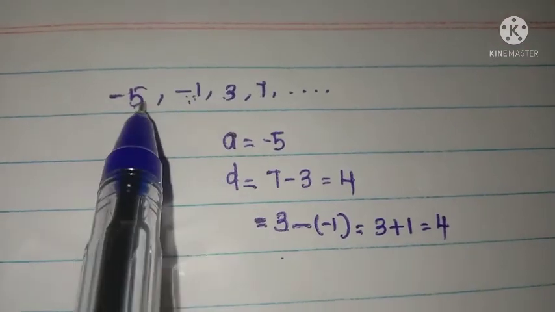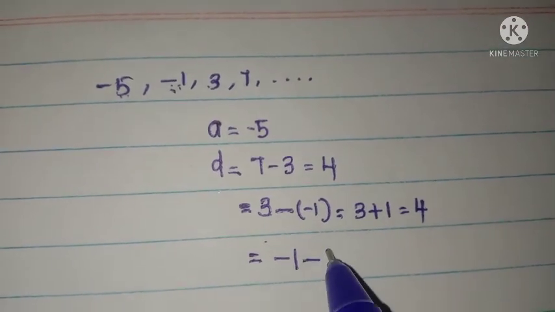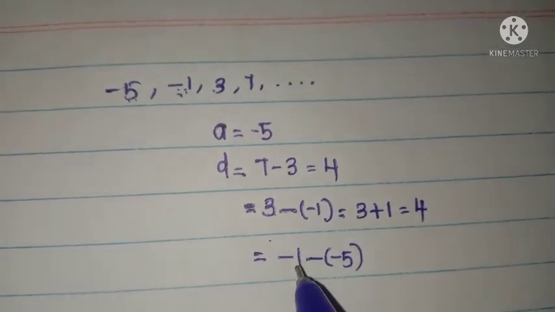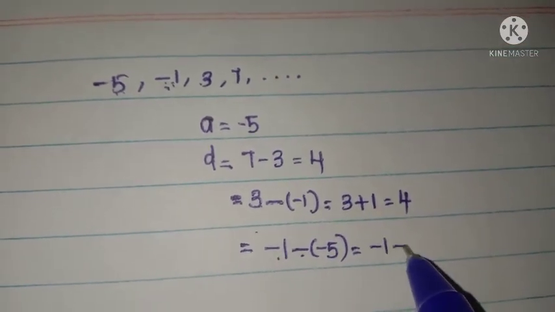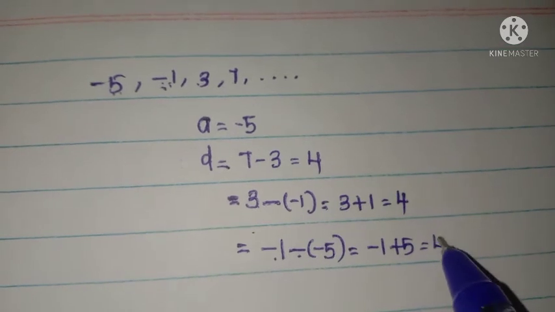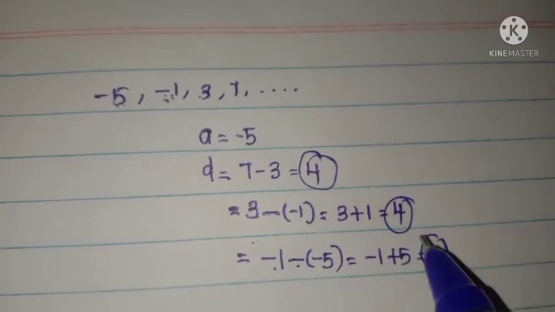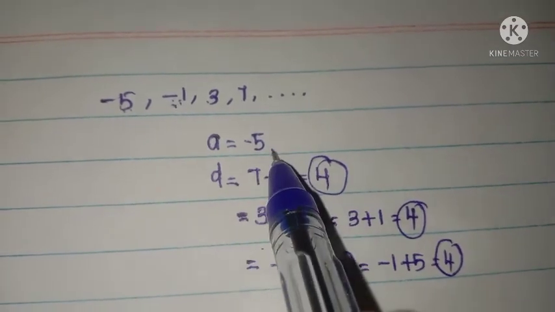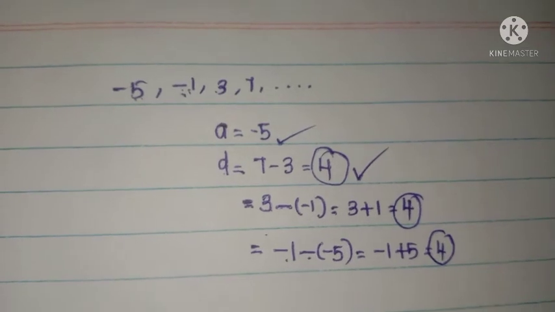If we consider these two terms, common difference becomes minus 1 minus minus 5, second term minus first term. So this is minus 1 plus 5, which gives 4. Okay, see, the common difference is the same everywhere. Anyway, first term is minus 5 and common difference is 4.